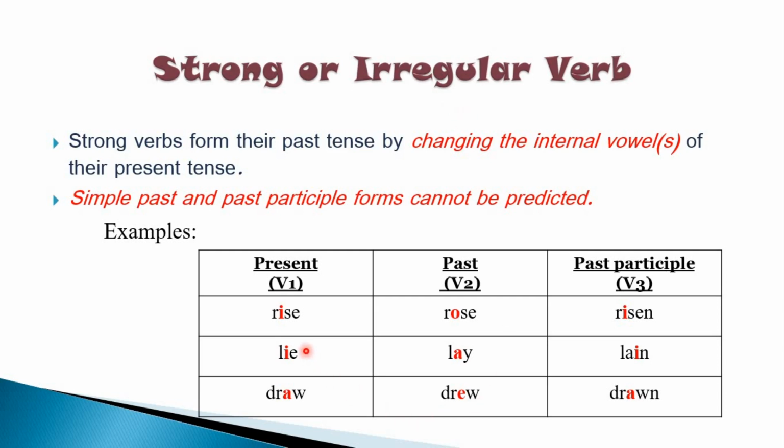So examples we have rise, rose, risen, lie, lay, lain, draw, drew, drawn. Now in this, one more important thing to keep in mind is strong verbs form their past tense by changing the internal vowels, which can be seen in the examples: lie, lay, draw, drew. So in all the examples, the internal vowels have been changed in past tense.